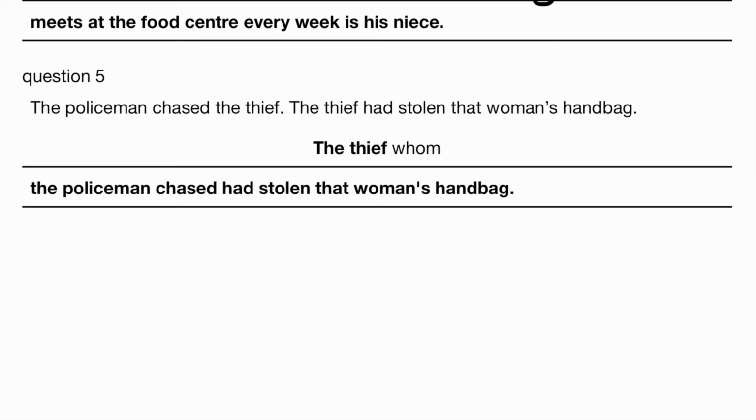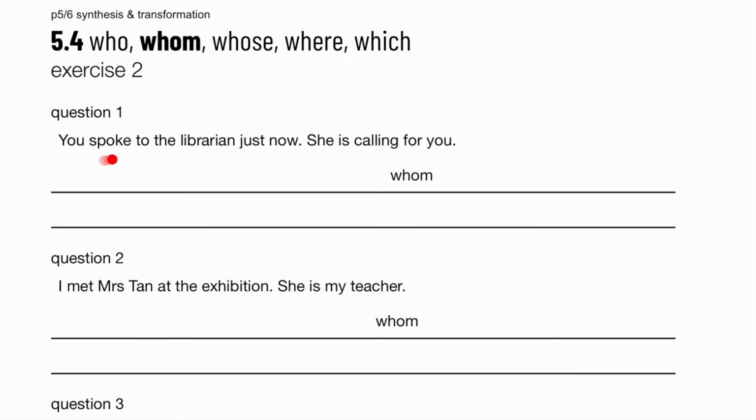So what's the wrong thing to do here? The thief whom had stolen. No verbs after the word whom, yeah? So we shouldn't say the thief whom had stolen. So the thief whom the policeman chased. That's the correct answer. You spoke to the librarian just now. She is calling for you. So the librarian whom you spoke to just now is calling for you.